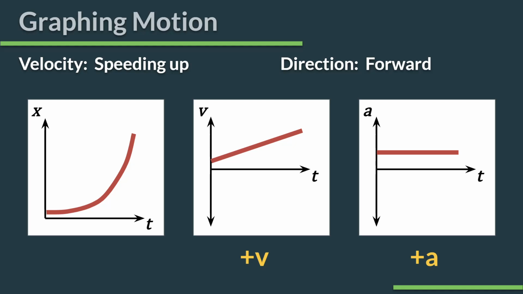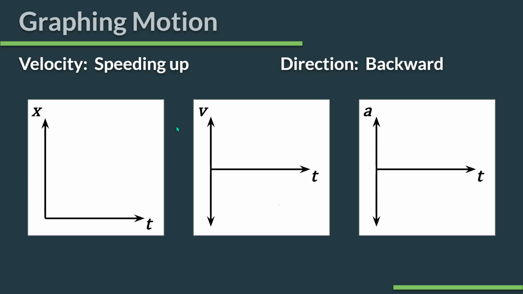When the signs are opposite, it means they're slowing down, and you're going to see that in a minute. All right, here's speeding up backward. Backward means negative slope here. Speeding up means that slope has to get steeper, so it needs to have that shape because it needs to get a steeper and steeper slope.